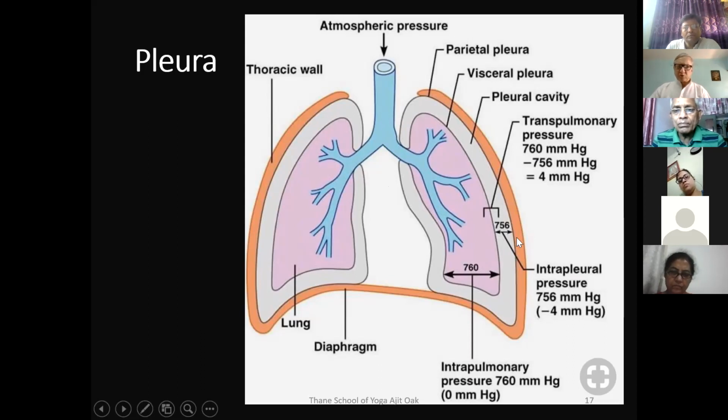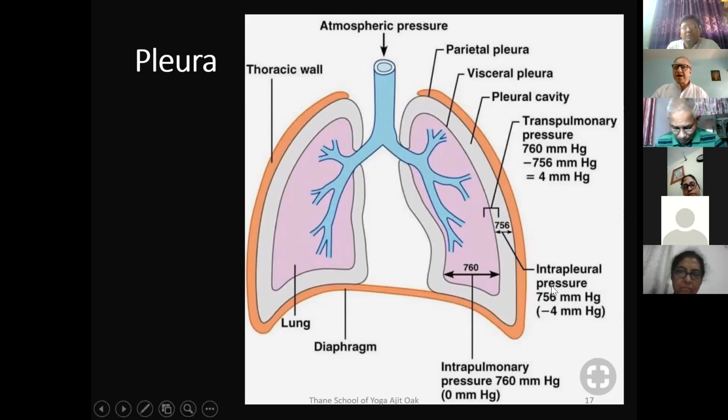Now you can see these two figures here, 756 and 760. As we know, 760 mm of Hg is the atmospheric pressure. Normal atmospheric pressure on the earth is 760 mm of Hg. Here inside the lungs also it is shown as 760 mm of Hg, and that's why this figure is called 0 mm of Hg. So there is no difference between the atmospheric pressure of the lungs and that of the outside air, so the air will not come in, and air will not go out either, because there is a zero difference between the pressure of the lungs and the air outside.